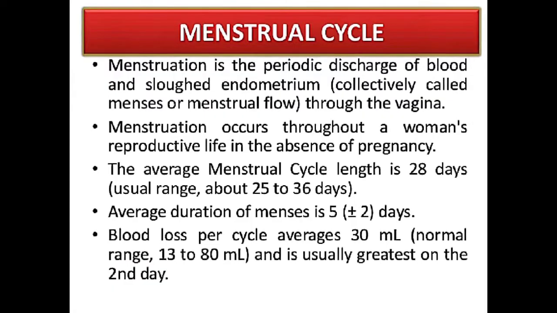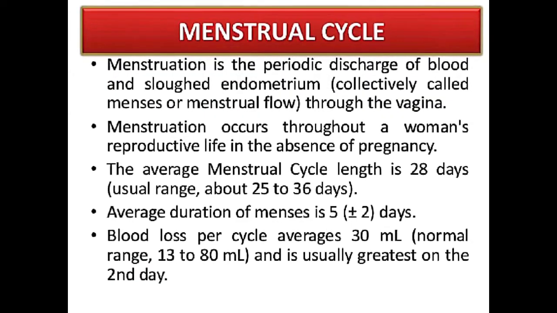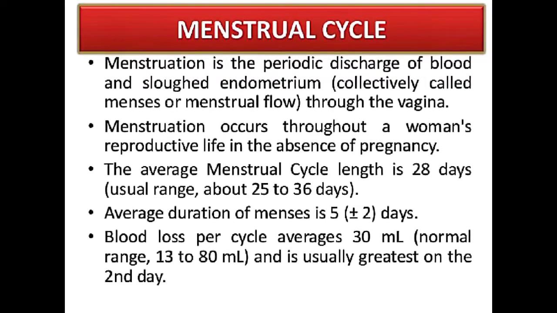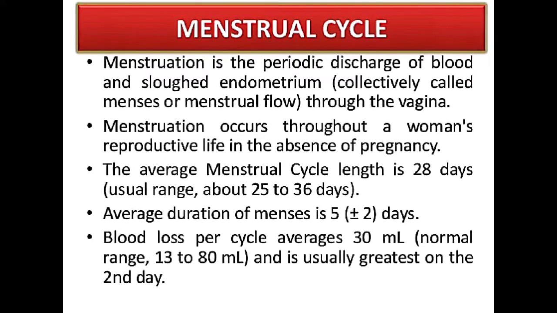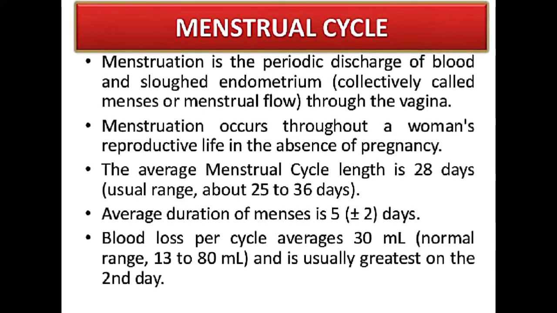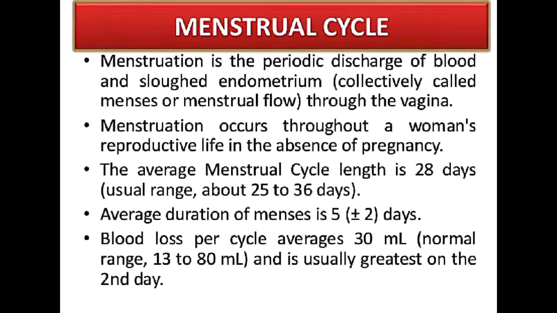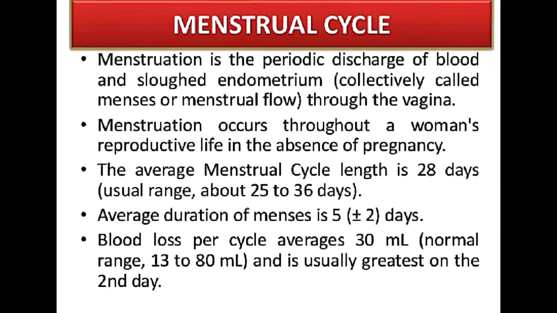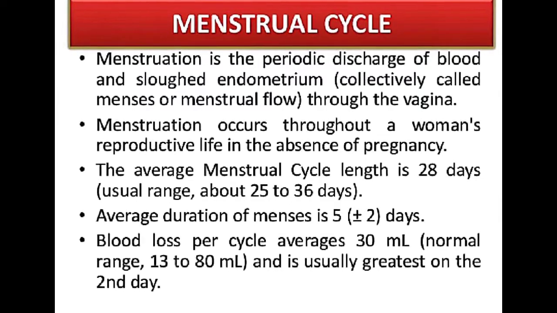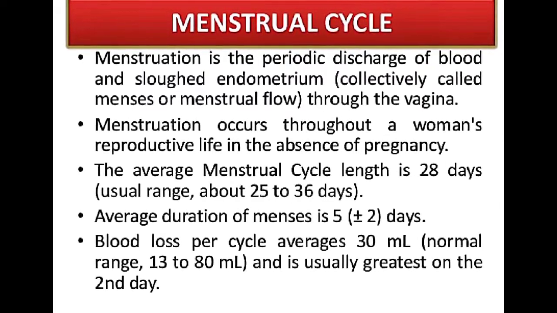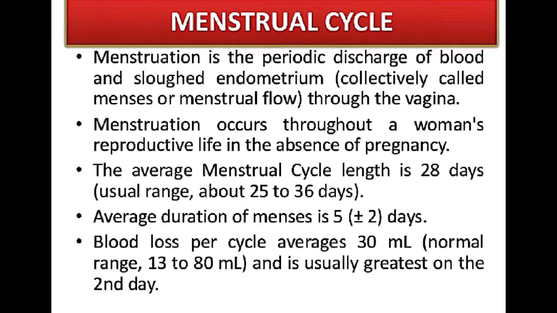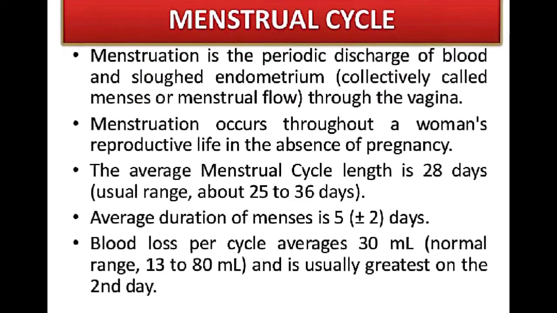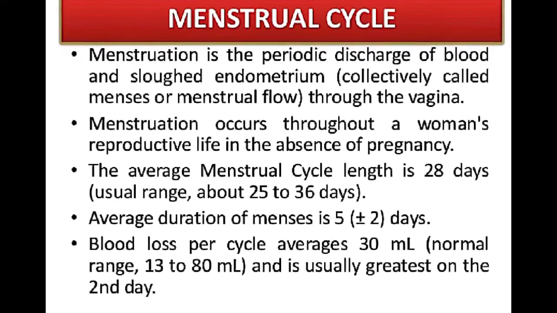Now let's see the definition. Menstruation is a periodic discharge of blood and slough endometrium through the vagina. Menstruation occurs throughout a woman's reproductive life in the absence of the pregnancy. The average menstrual cycle length is 28 days. Average duration of menses is 5 plus minus 2 days. The blood loss per cycle is between 30 ml and usually greatest on the second day.